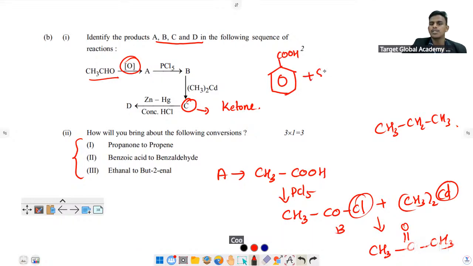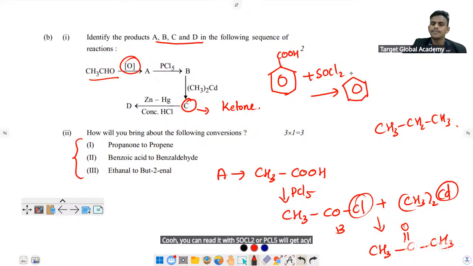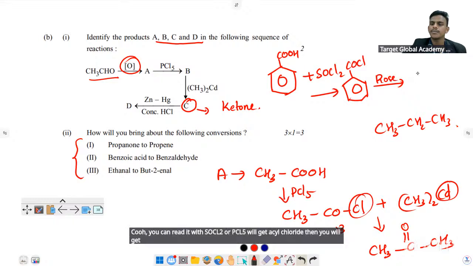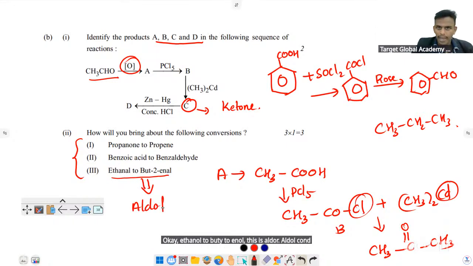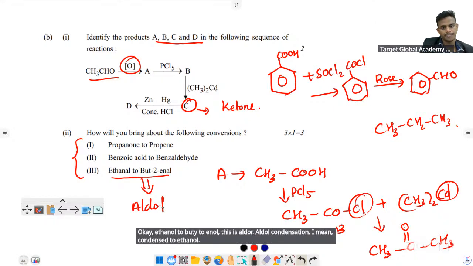You can treat it with SOCl2 or PCl5. You will get acyl chloride. Then you will get Rosenmund reduction. You will get benzaldehyde. Okay. Ethanol to butadiene. This is aldol condensation. Condense to get butadiene.